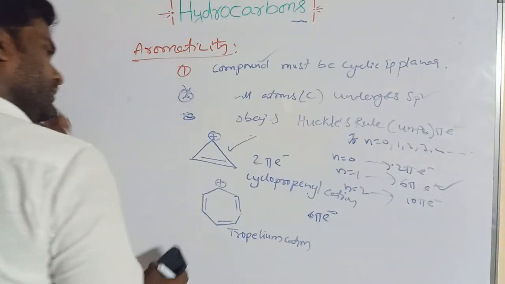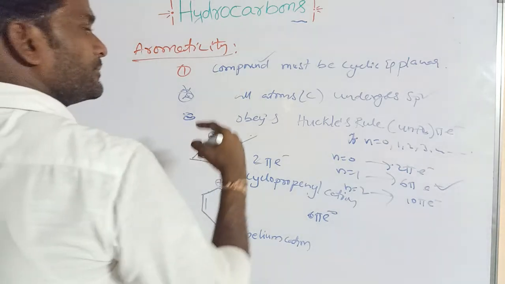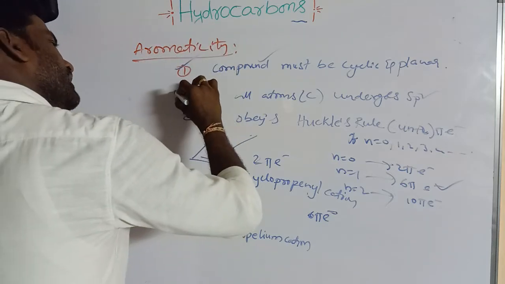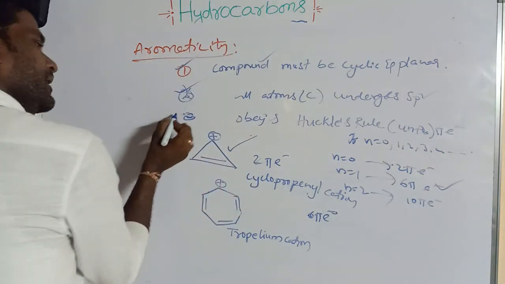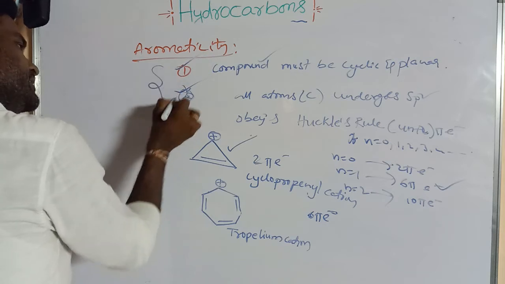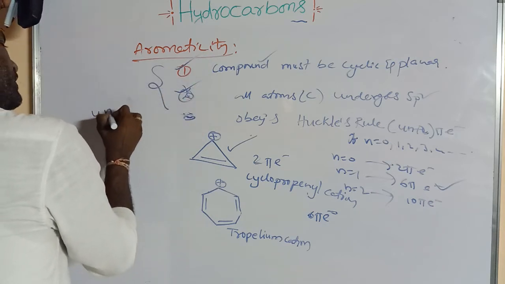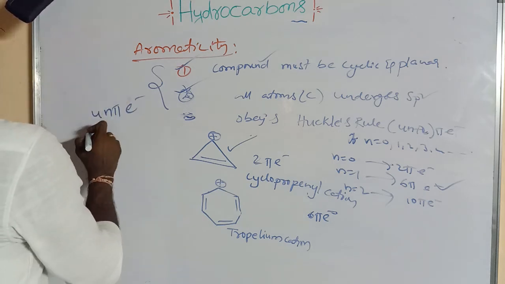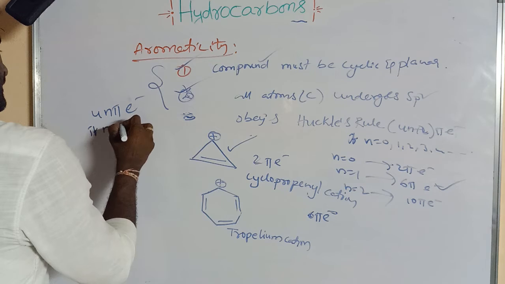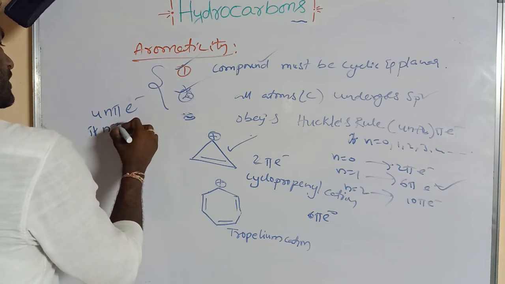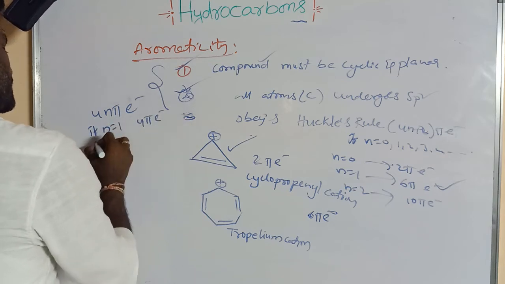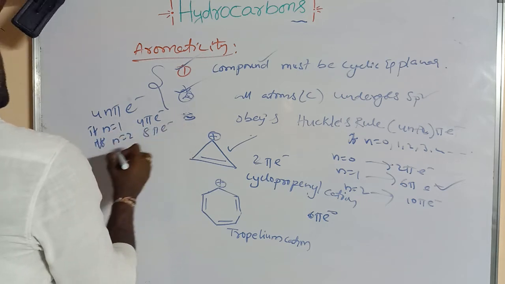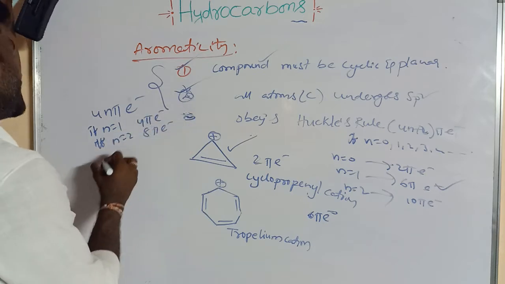And now these are the aromatics. If the compound is cyclic, planar, and all carbons undergo sp2, and the compound follows 4n pi electrons instead, like if n is equal to 1, that means 4 pi electrons, if n is equal to 2, that is 8 pi electrons, then that is anti-aromatic.